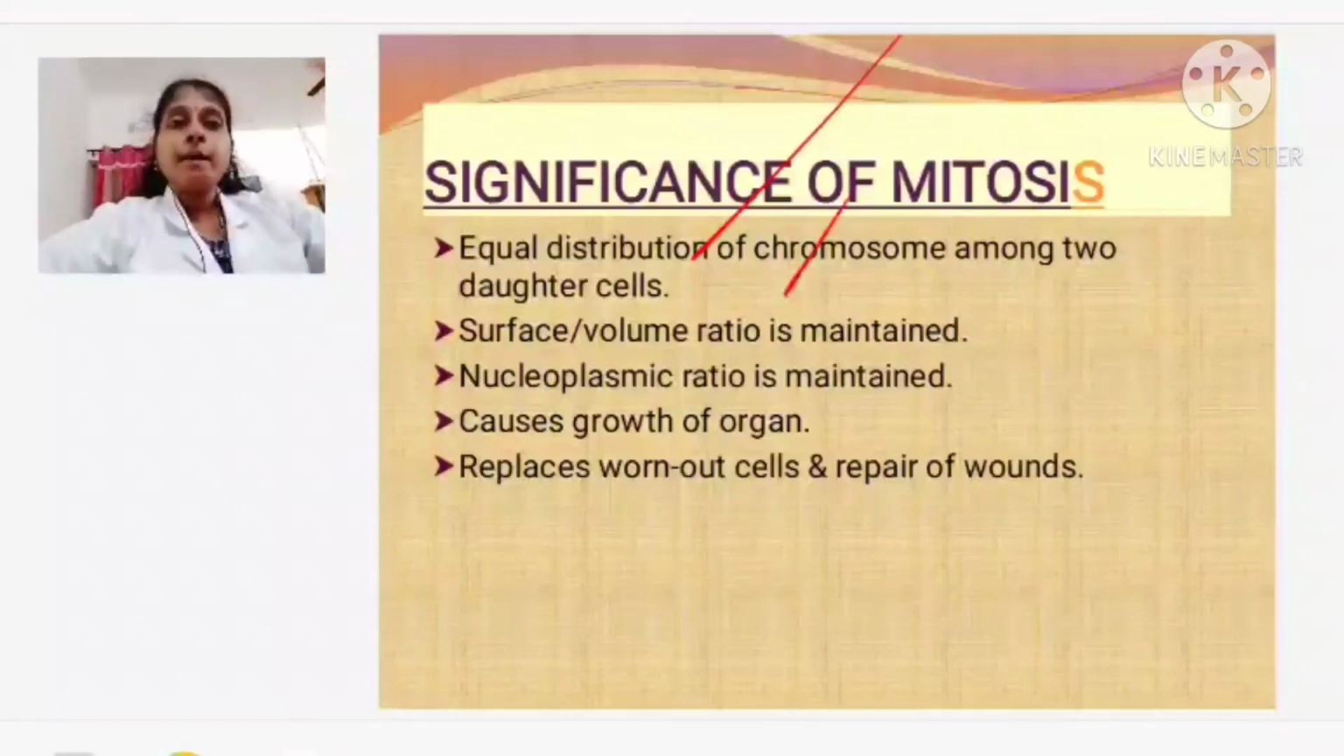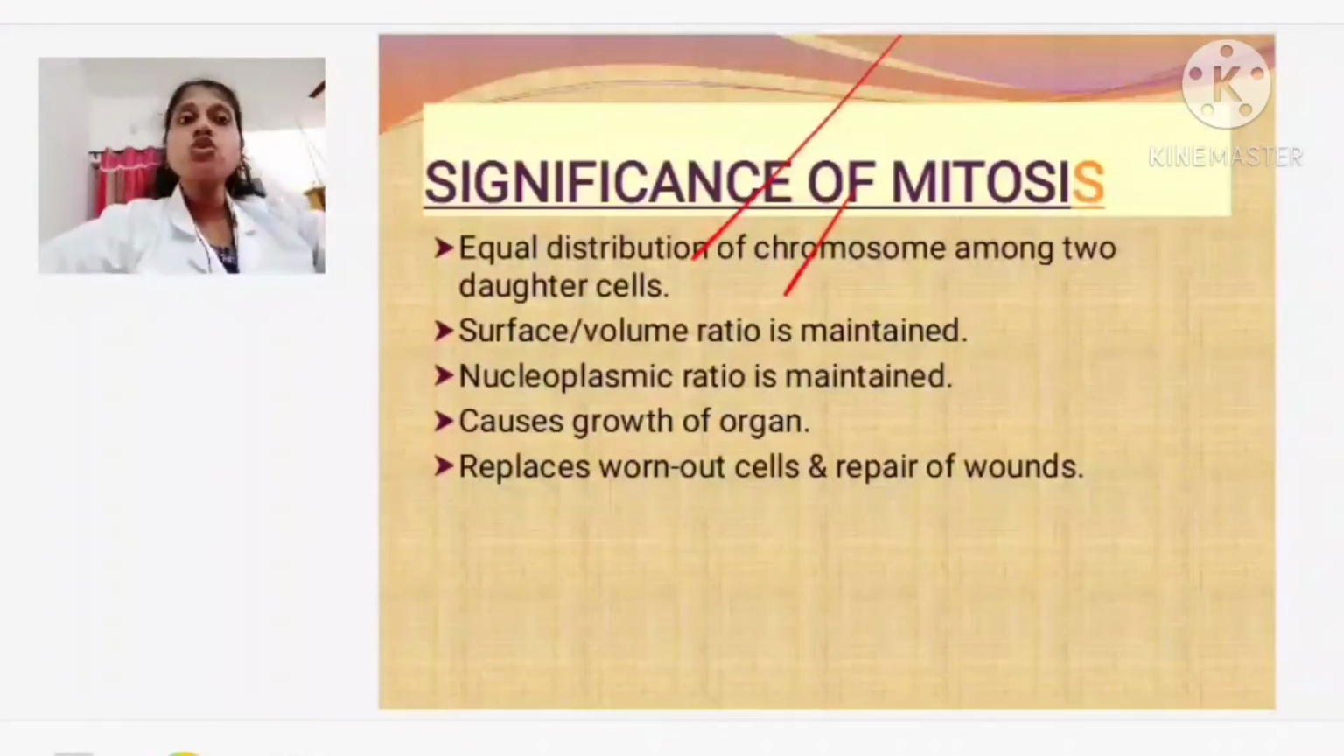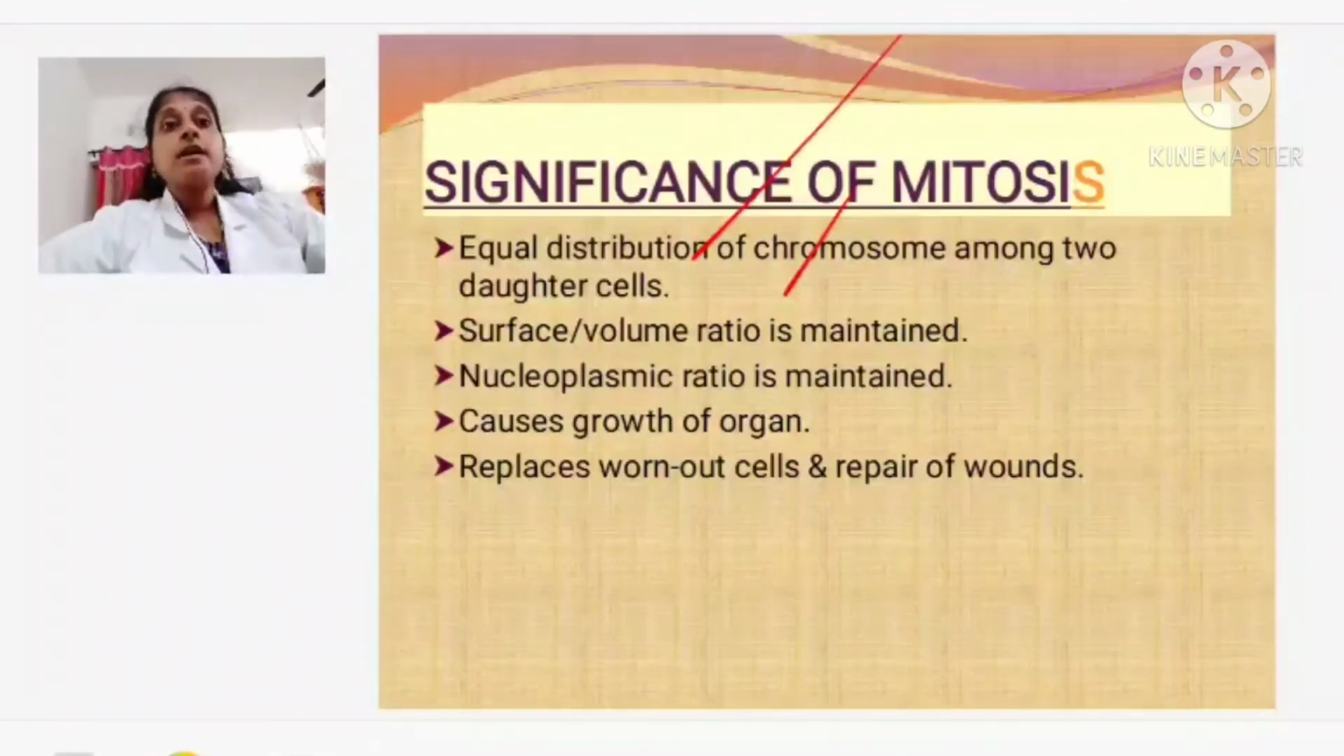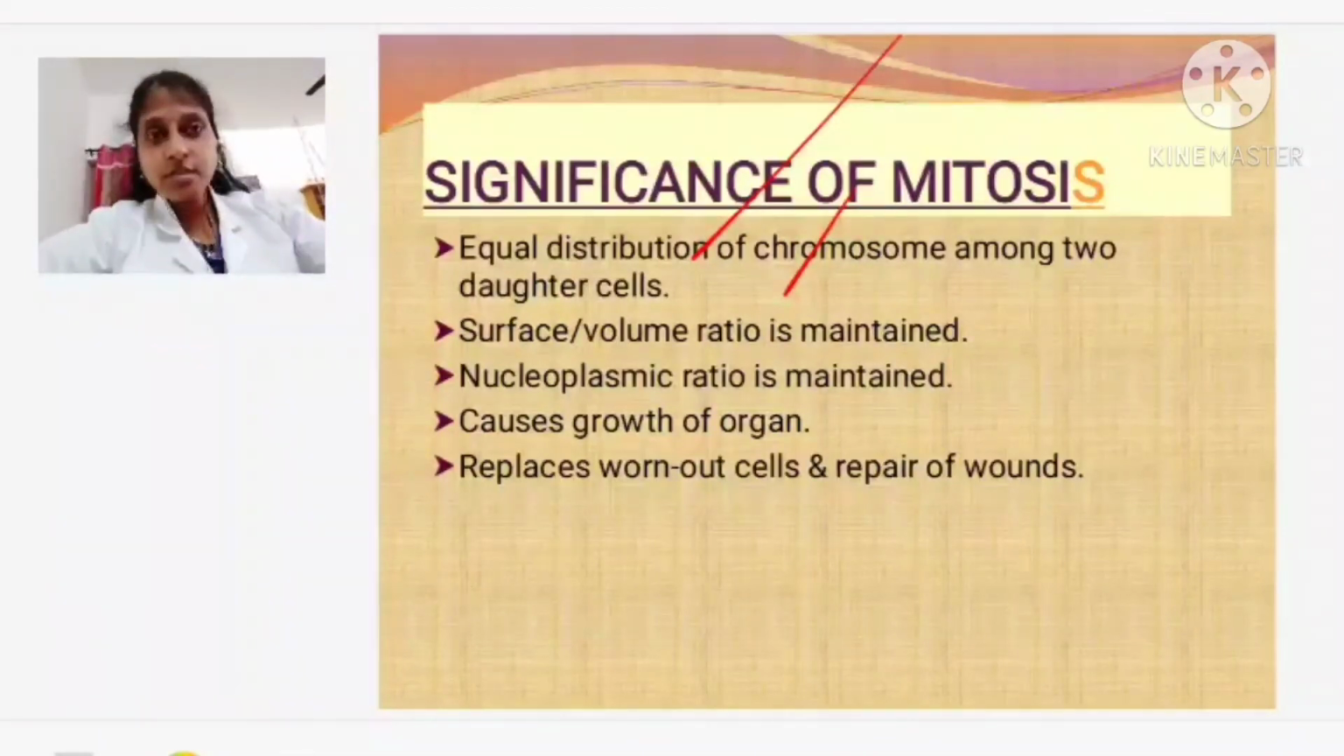Second, the volume to surface ratio is maintained, so the daughter cells formed have the same ratio as the parent cell. Another one, the nucleoplasmic content, also the DNA content inside the nucleus, is maintained, the same as that of the parent. And the main thing is that if you want to grow, you can grow only if the cells divide. The cell division that takes place for growth is the mitotic division. So, mitosis results in your growth. Any organism that wants to grow, its cells need to divide. For that, mitosis is needed.